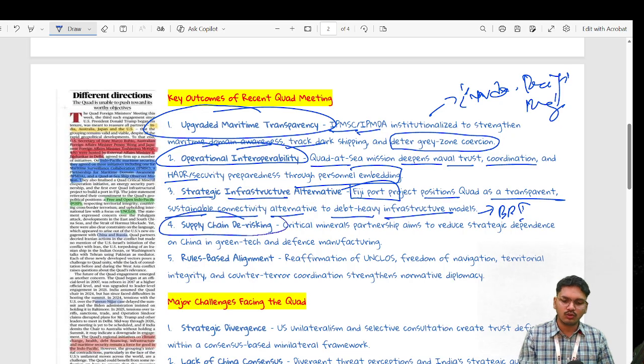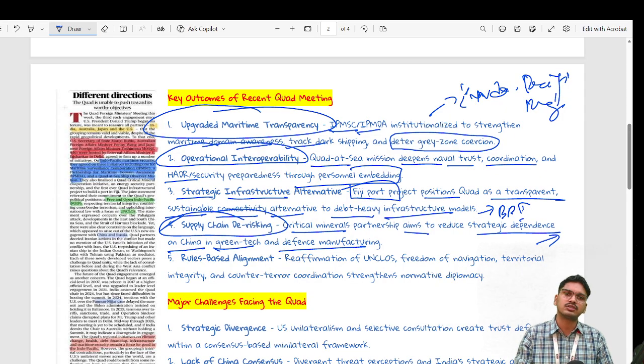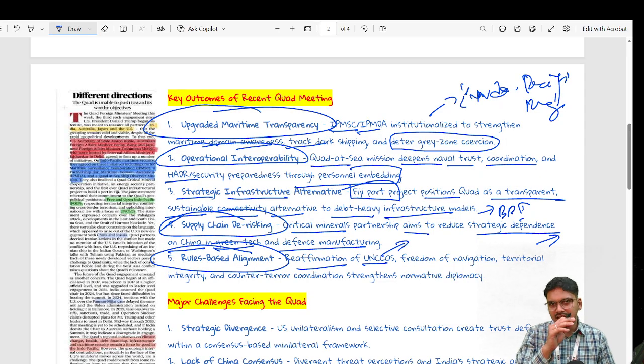There was also an outcome on supply chain de-risking, where the critical mineral partnership, in which we know India is heavily investing, aims to reduce strategic dependency on China in green tech and defense manufacturing. There have also been considerable dialogues on this idea, and most important, a rules-based alignment while reaffirming UNCLOS, which China clearly violates, and at times we see the US also violating those ideas.